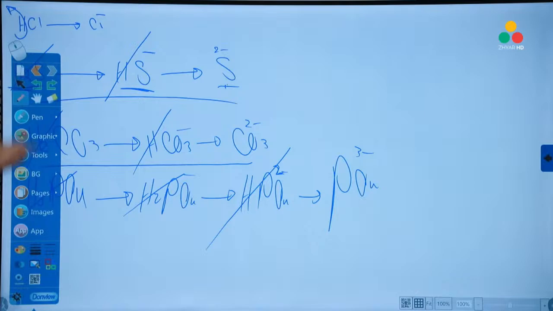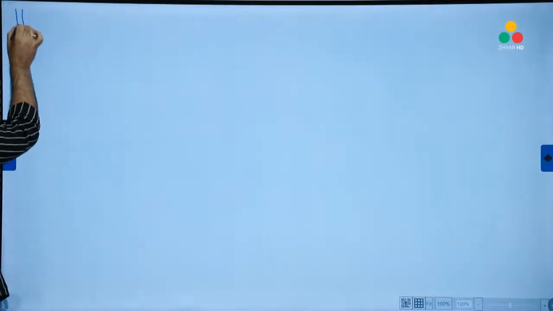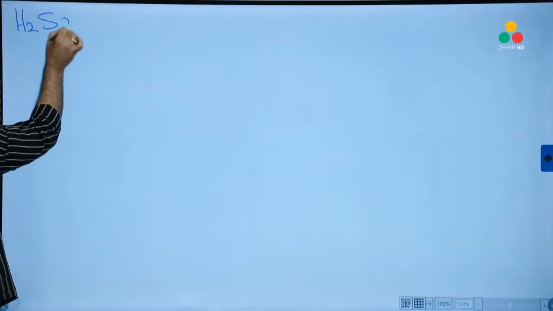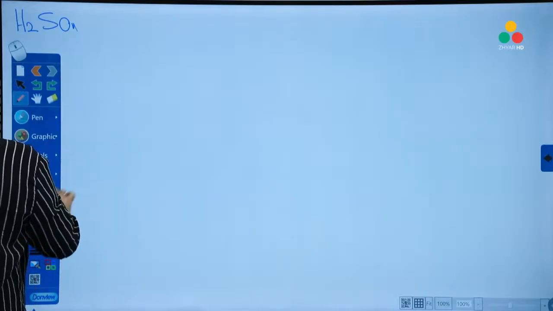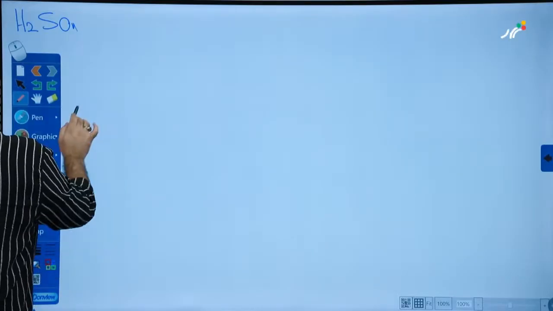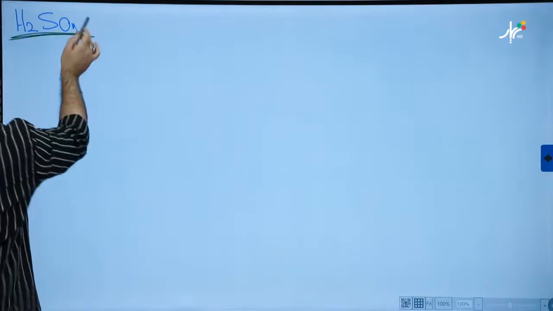Very good. Now, let's write the ionization for the polyprotic acids. Try to write this title: Ionization for the polyprotic acids. I'm starting from H2SO4. How do we ionize H2SO4? First of all, it's a diprotic acid, so the ionization takes 2 steps.